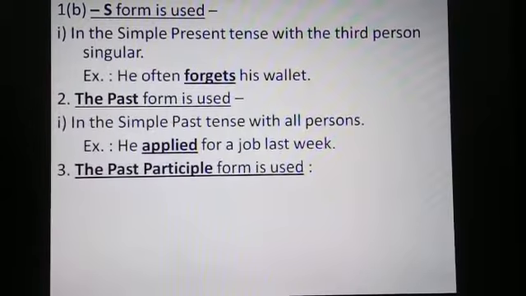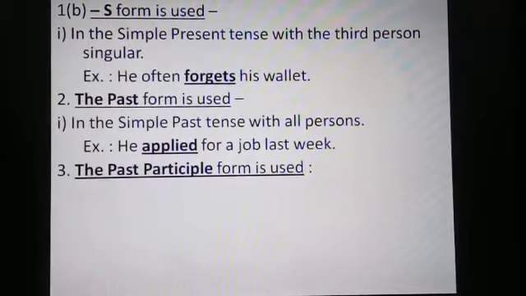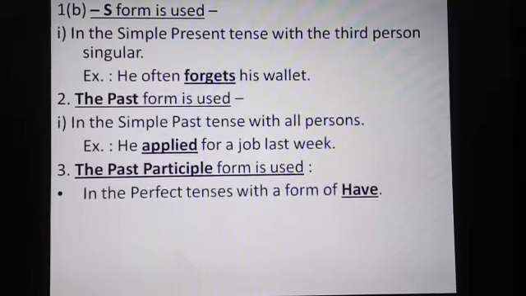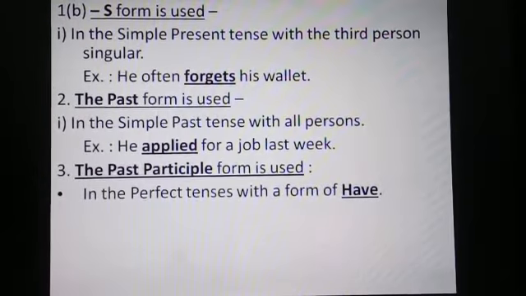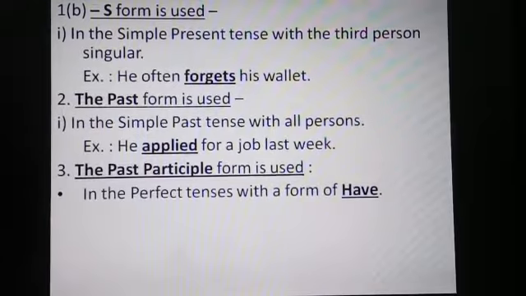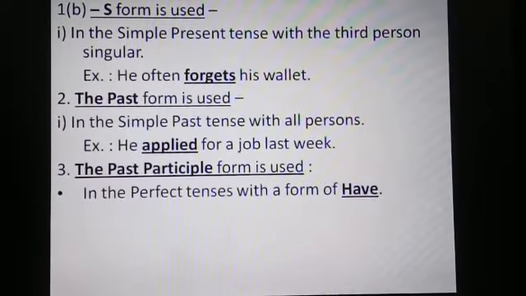Moving on to the next form, the past participle form is used in the perfect tenses with a form of have. Now here perfect tenses means in the present perfect, past perfect and future perfect tenses. We use the third form of verb.